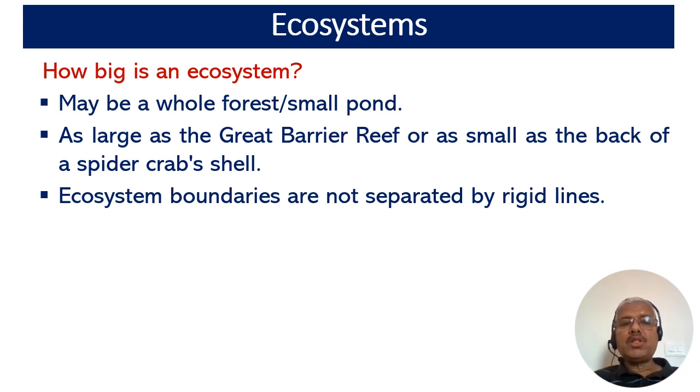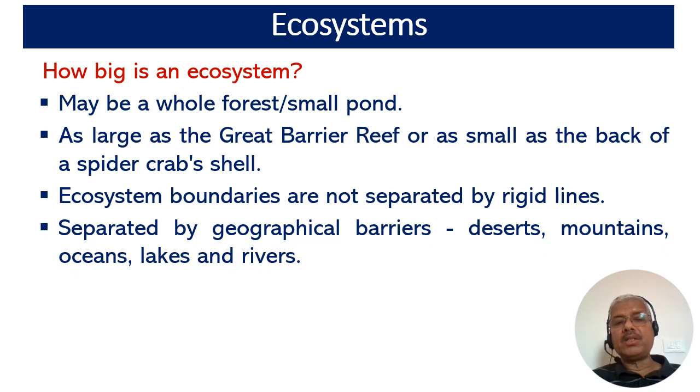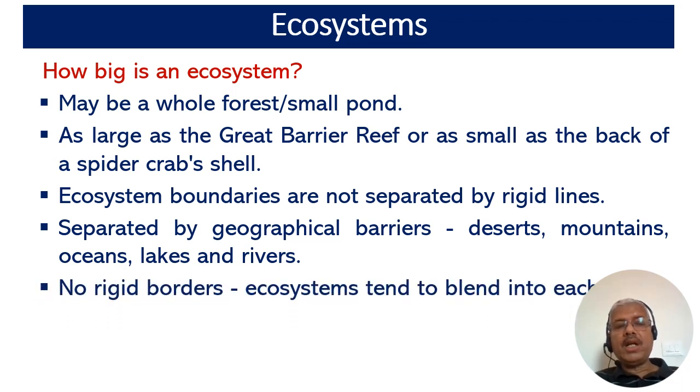The ecosystem boundaries are not marked by a rigid line. Ecosystems are often separated by geographical barriers such as deserts, mountains, oceans, lakes, and rivers. As these borders are not rigid, the ecosystems tend to blend into each other. The organisms in an ecosystem are usually well balanced with each other and with their environment.